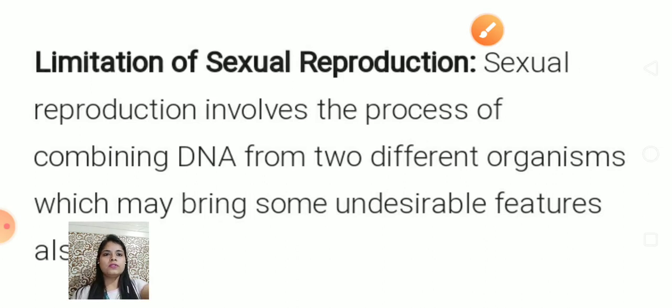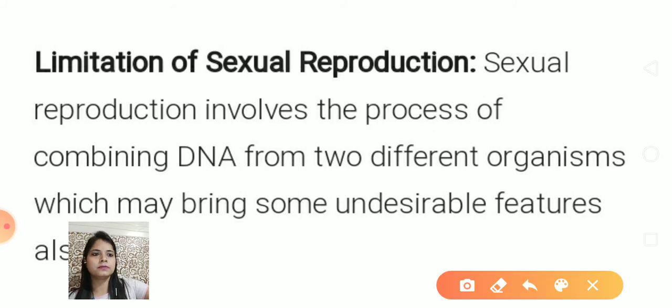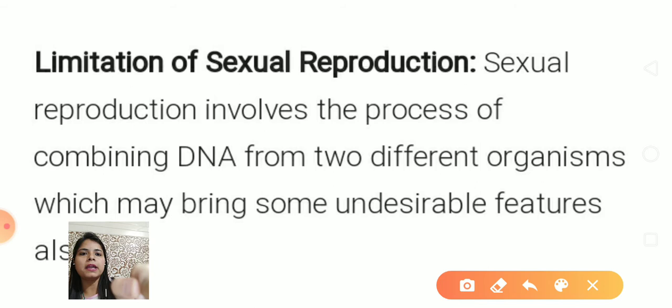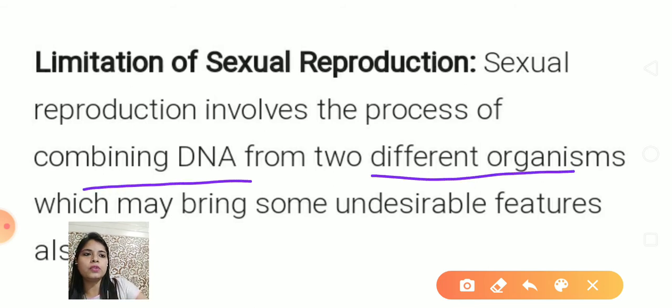Limitations of sexual reproduction. Sexual reproduction involves the process of combining DNA from two different organisms, which may bring some undesirable features also. It doesn't always happen that desirable features come into a new offspring. Sometimes undesirable features also come with it, right. So there are also disadvantages of sexual reproduction.